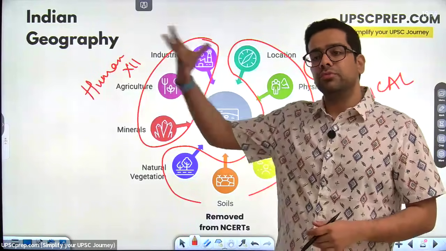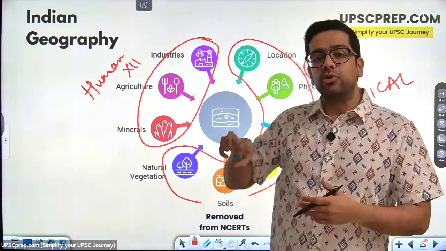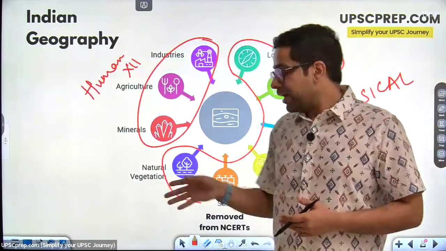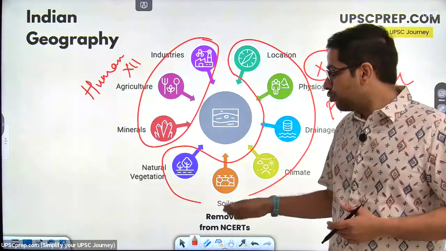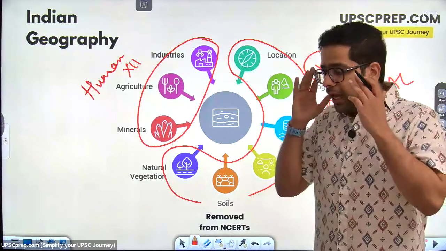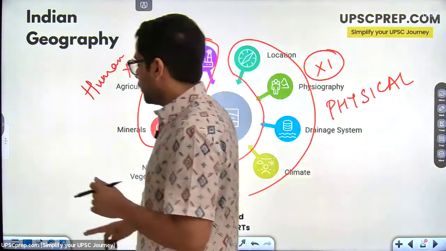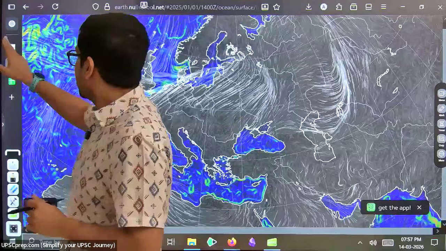Sometimes they'll ask you, okay, this kind of soil is found where? This kind of soil has which kind of crops? So soils is an important chapter, but in the new revised edition of the NCERT, this one chapter is removed. I don't know what sense they were trying to make. So we have also solved that for you.